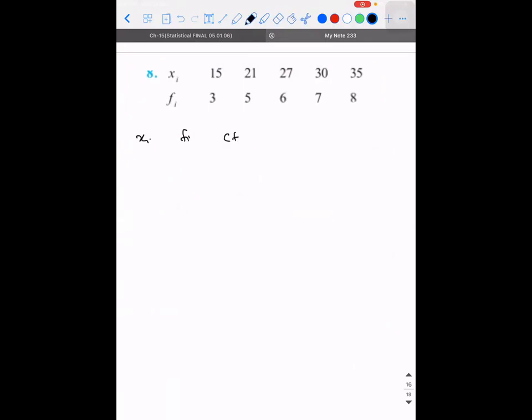So I need cumulative frequency, then xi minus m and xi minus m into fi. So xi is 15, 21, 27, 30, 35, with frequencies 3, 5, 6, 7, 8. Correct? So what is the cumulative frequency? 3, 8, 14, 21, 29. If I add everything, I'm going to get 29 here.